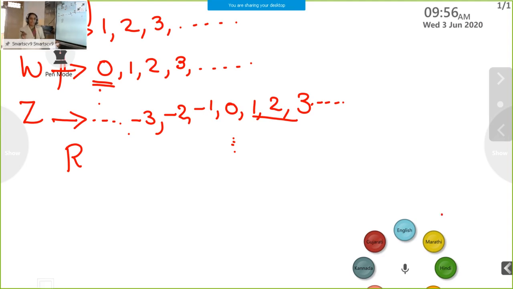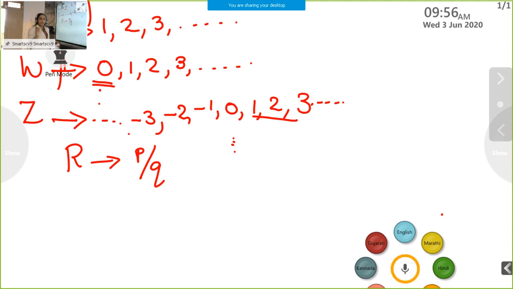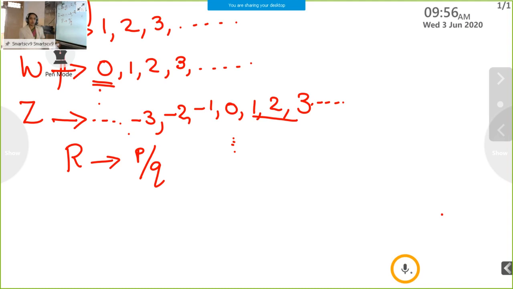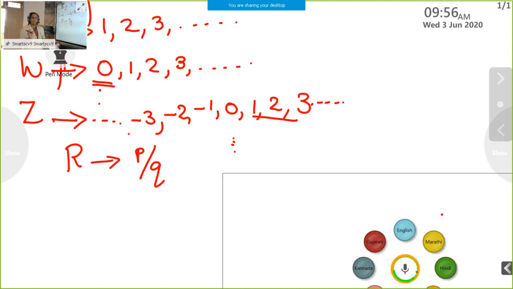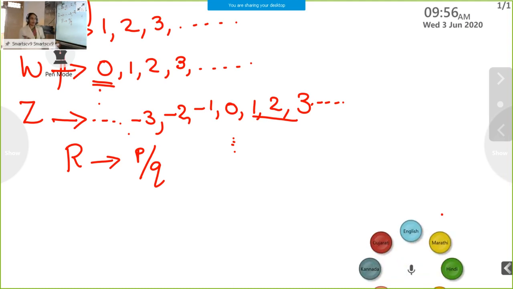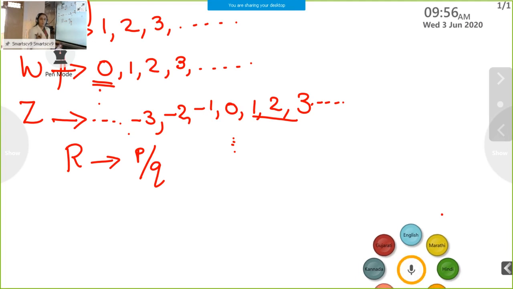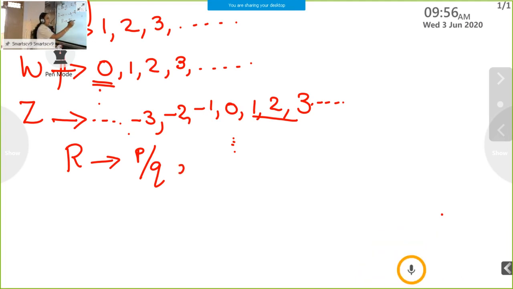Numbers of the form p by q, where p is the numerator and q is the denominator and the denominator is not equal to 0. Such numbers are known as rational numbers.